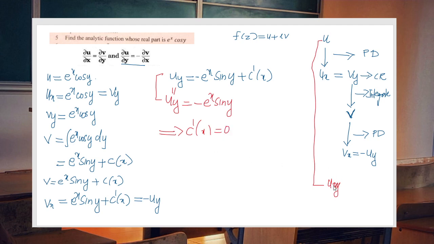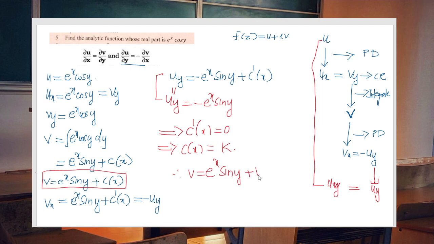So what we did, we found uy from here, and we also found uy from here, and we equate them. After equating them, we get c dash of x equal to 0, and that is, c of x is a constant k. Therefore, what is our v? v is nothing but, this is v right here, involving the constant. So it is e raised to x sine y plus k. Or if we need a particular solution, just take v equal to e raised to x sine y after putting k equal to 0.